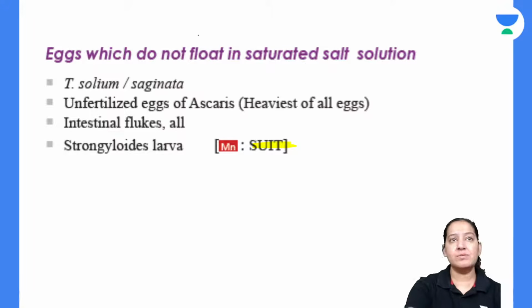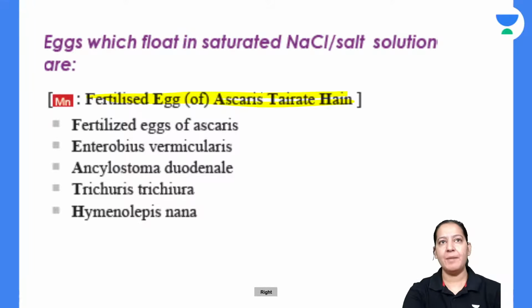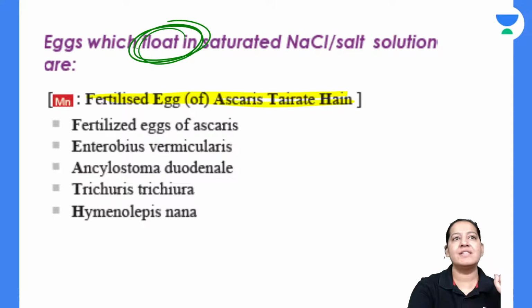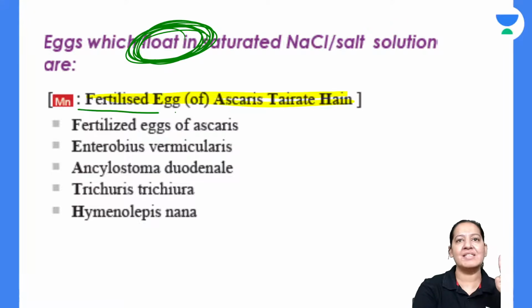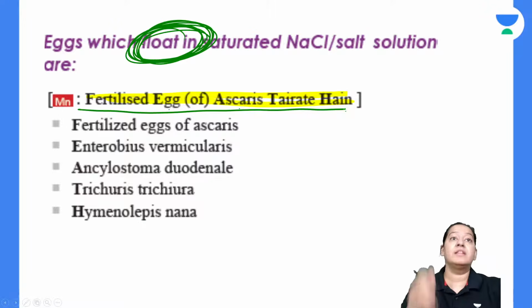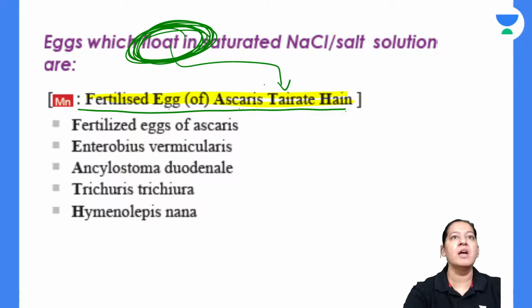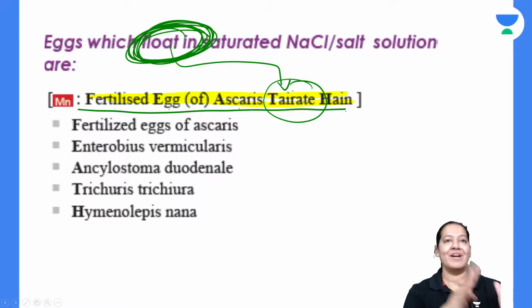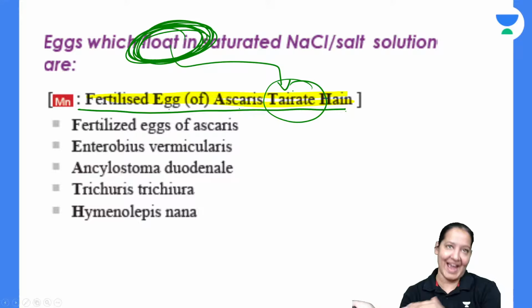So the eggs which do not float. Are there floating ones too? So eggs which float in saturated solution of NaCl. For floating, the mnemonic is: fertilized eggs of Ascaris float. Do you understand Hindi? In Hindi, float means tairte, swimming. So fertilized eggs of Ascaris float. This is the mnemonic.